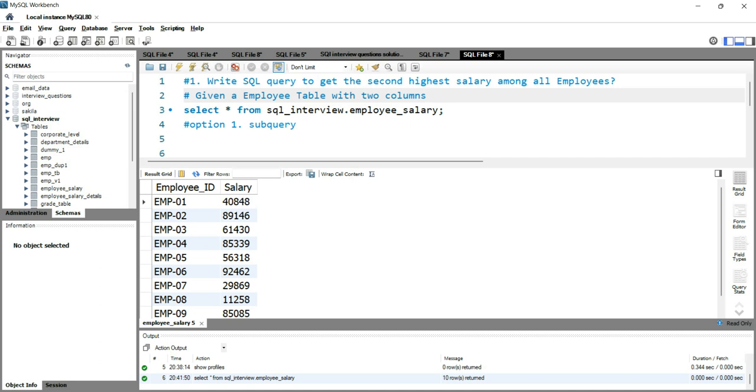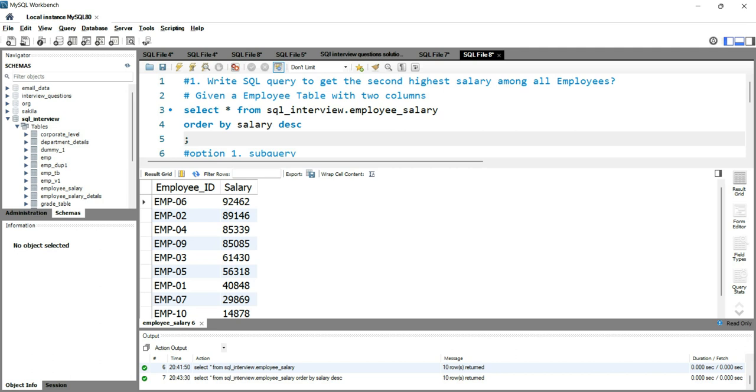To see the highest salary from this table, we can simply sort our result set by salary. So we'll write order by salary descending, and then we'll run this query. As I have run this query, you can see that the highest salary is 92,462.